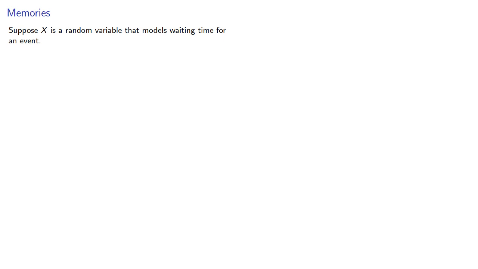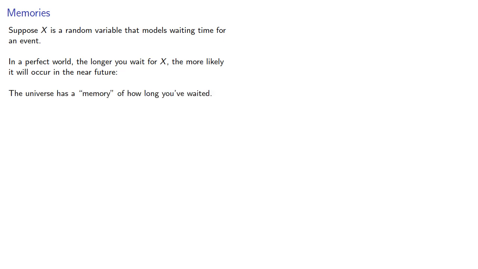Suppose x is a random variable that models waiting time for an event. In a perfect world, the longer you wait for x, the more likely it will occur in the near future. The universe has a memory of how long you've waited. We sometimes live in that world.